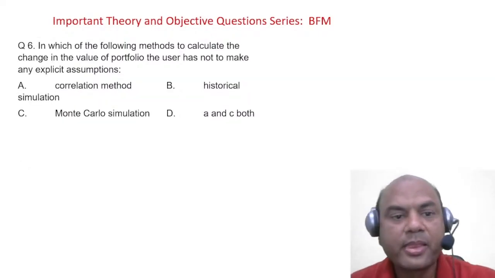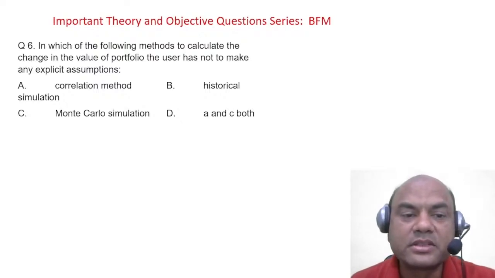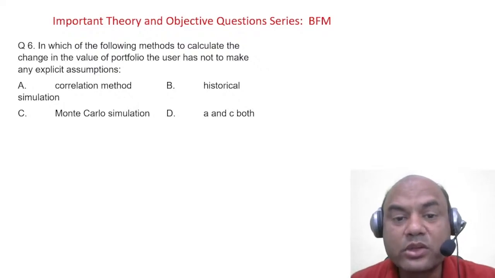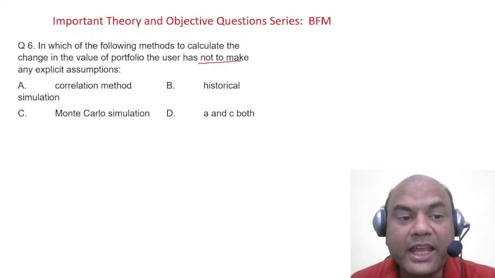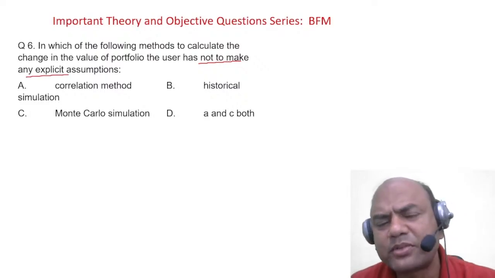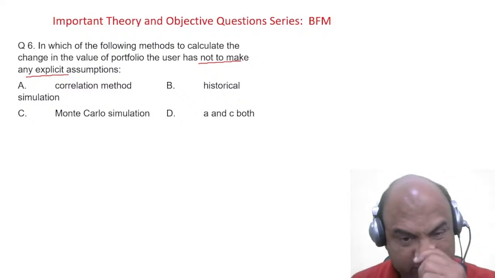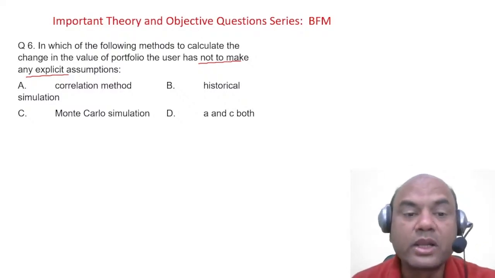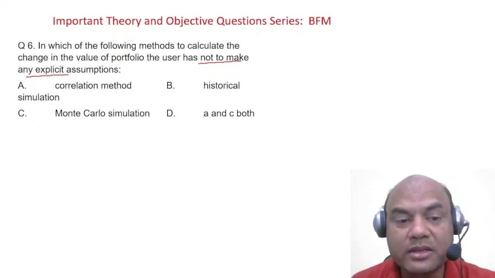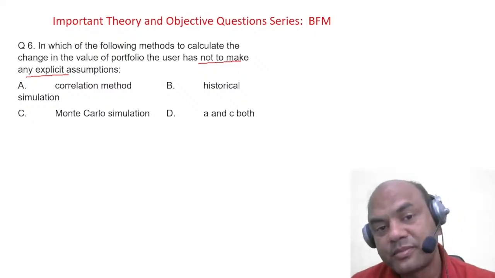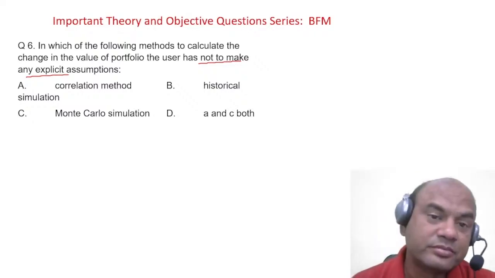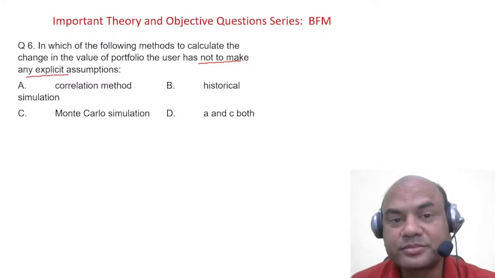In which of the following methods to calculate the change in the value of the portfolio, the user has not to make any explicit assumptions? Firstly understand, not to make any assumptions. So where not to make the assumptions? Correlation method, historical method, Monte Carlo simulation, and A and C both. A and C means correlation and Monte Carlo. So what can be the answer?